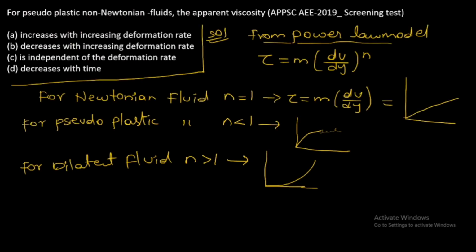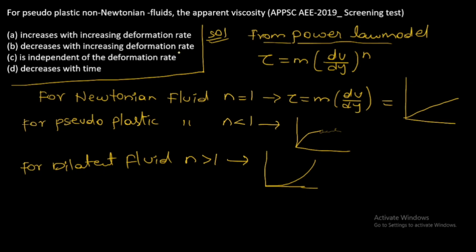So now coming to the options, it is given pseudoplastic non-Newtonian fluid. So viscosity increases with increasing deformation rate. Viscosity decreases with increasing deformation rate.